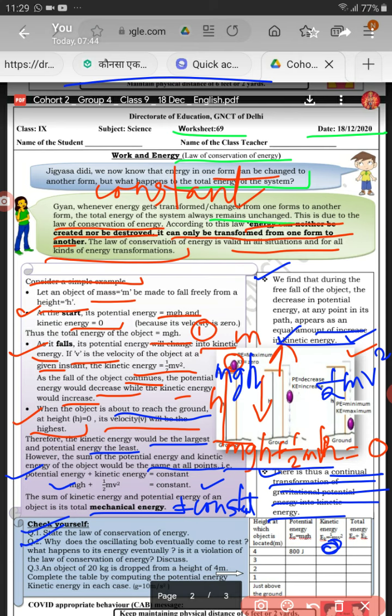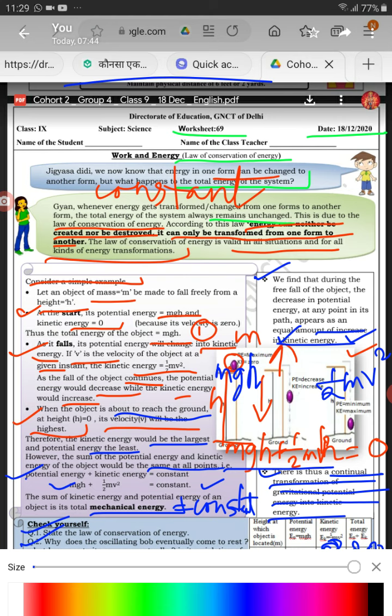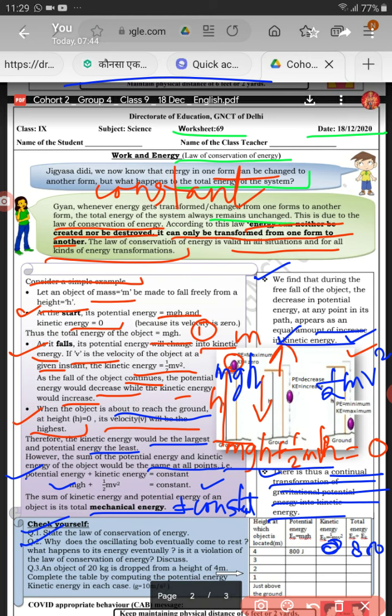So total energy is 800. Next, at height 3 meter, potential energy is 600. At height 2 meter, potential energy is 400, then 200, and just above the ground it is 0.